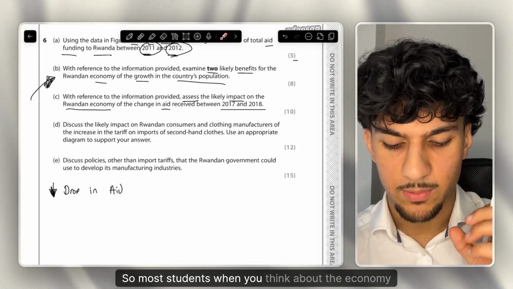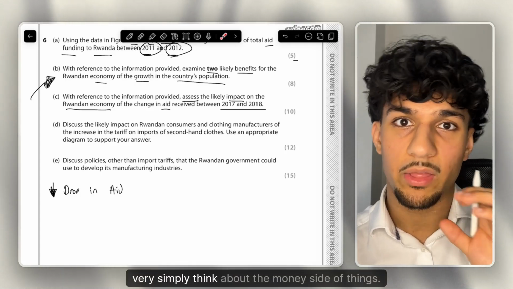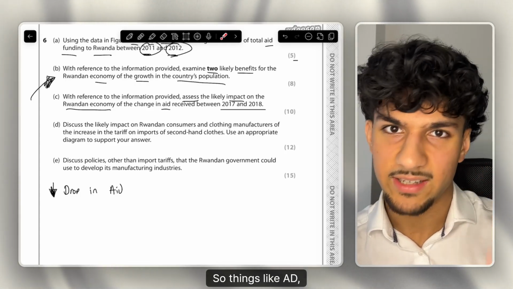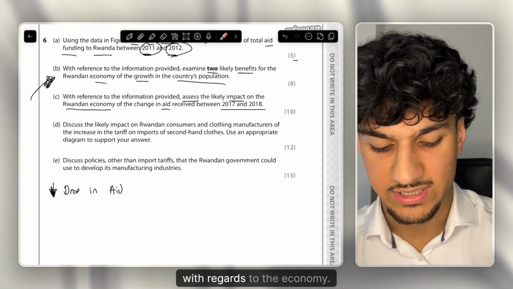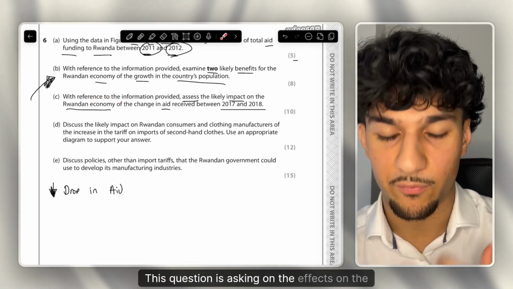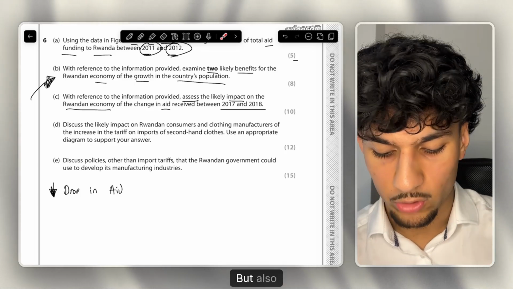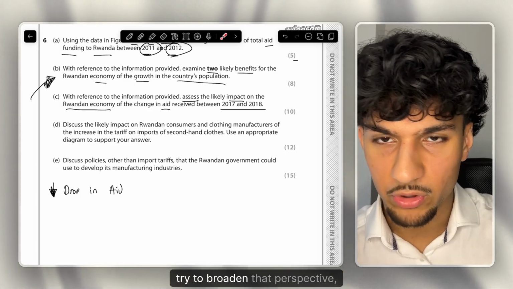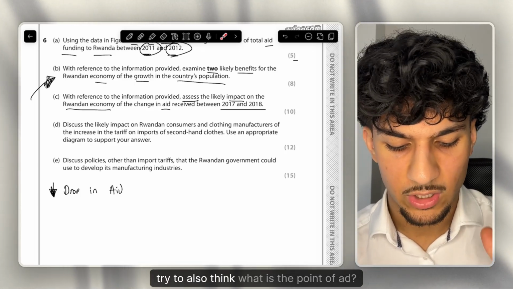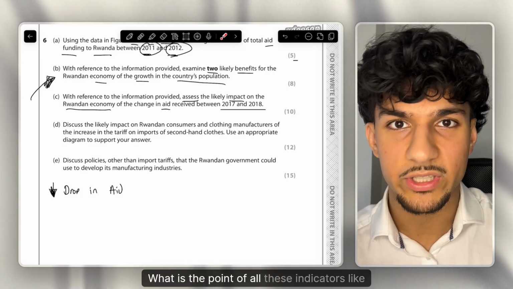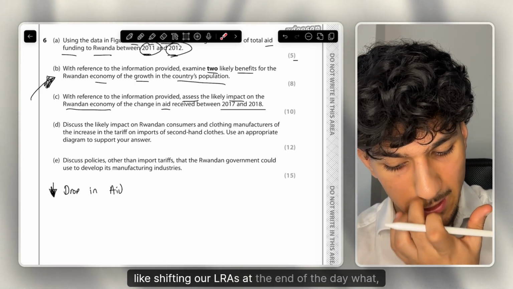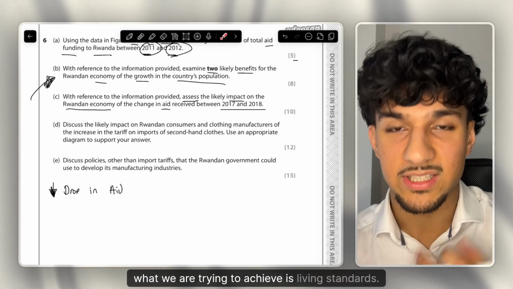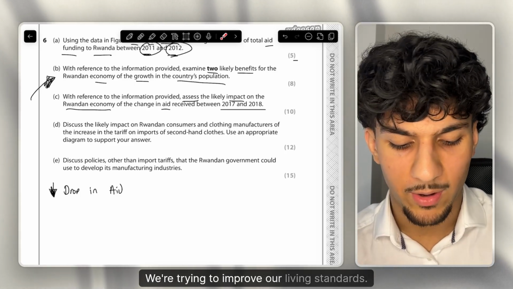So most students, when you think about the economy, very simply think about the money side of things. So things like AD, things like LRAS, and that's the only thing that they think about with regards to the economy. This question is asking on the effects on the Rwandan economy, but also always try to broaden that perspective. Try to also think, what is the point of AD? What is the point of all these indicators like economic growth, like shifting our LRAS? At the end of the day, what we are trying to achieve is living standards. We're trying to improve our living standards.